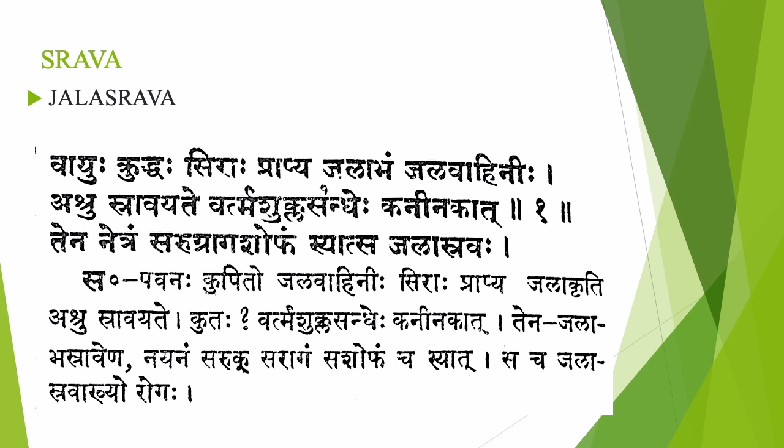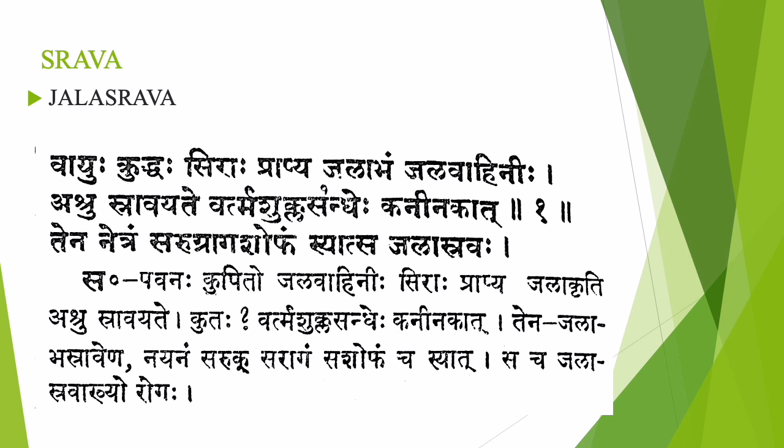Vayu kruddha: which dosha is predominant here? Vata. Vata got vitiated. And where did it reach? Sira prapya. Which Sira? Jalavahini Sira. And what is the symptom? Jalabham ashru sravayate, so watery discharge will be there.